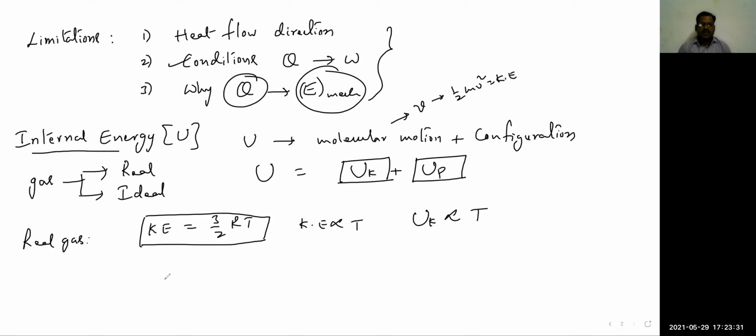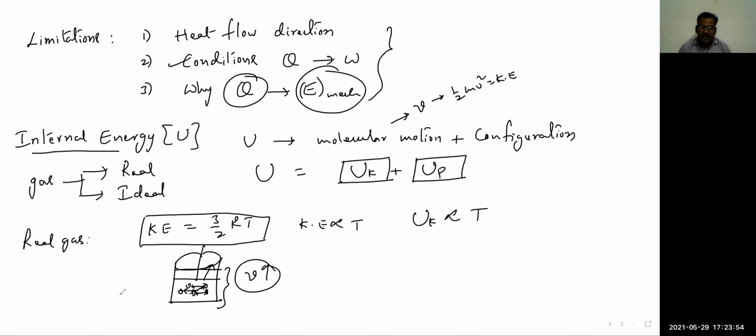And for the potential energy, if you see a container with a piston here, the intermolecular forces of attraction will be there. To increase the volume, that means the piston should be moved upwards. Then volume increases.